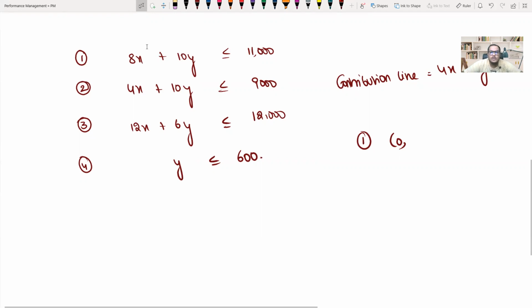X is equal to 0. If I put 10y should be less than or equal to 11,000, y should be less than or equal to 1100. So 1100 I'll take here. Next, put y is equal to 0. 8x should be less than or equal to 11,000.